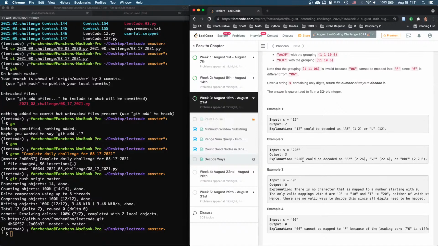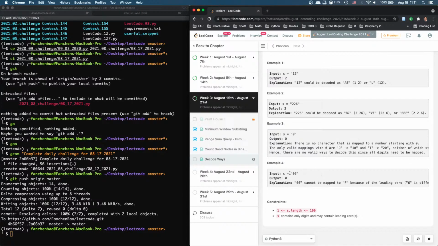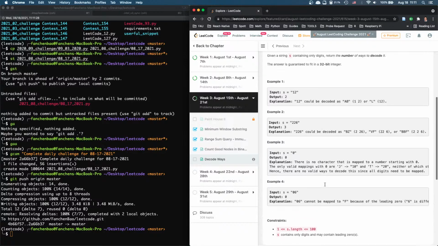2, 2, 6. All right, 0 is no way. Neither of which starts with 0. Hence, there are no valid ways. So the answer is 0, because there are no valid ways. Okay.